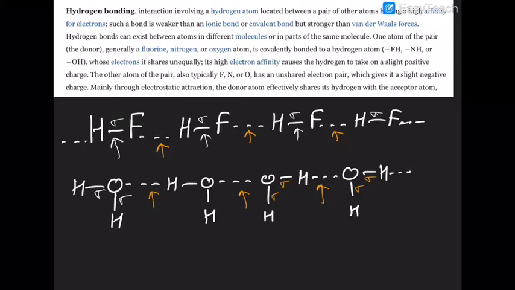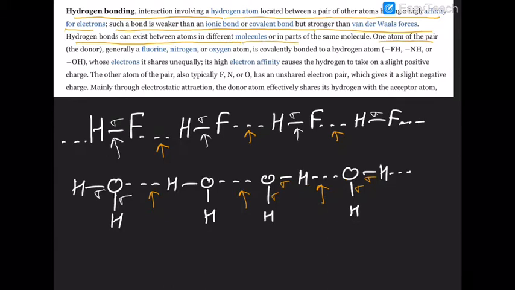So you can say that a hydrogen bonding interaction involves a hydrogen atom located between a pair of other atoms having high electron affinity. Such a bond is weaker than an ionic or covalent bond, but stronger than a van der Waals attraction. Hydrogen bonds can exist between atoms of different molecules.